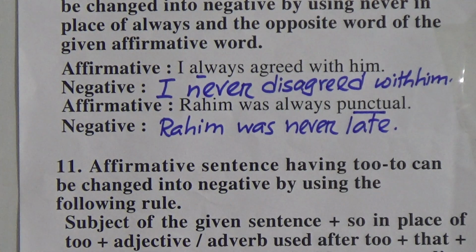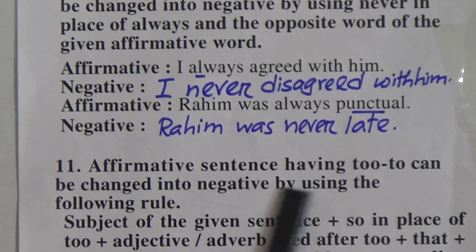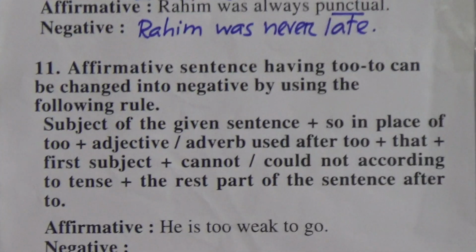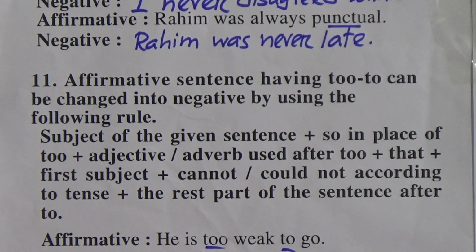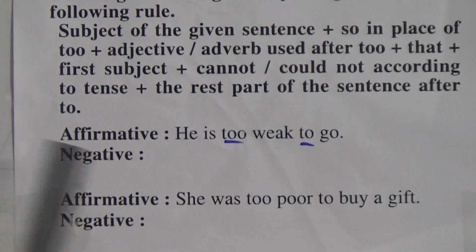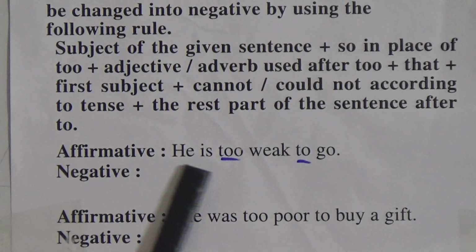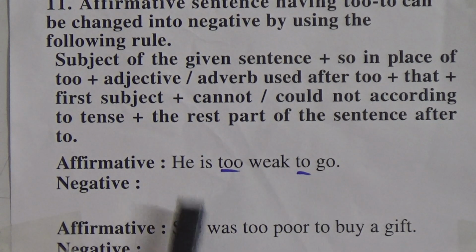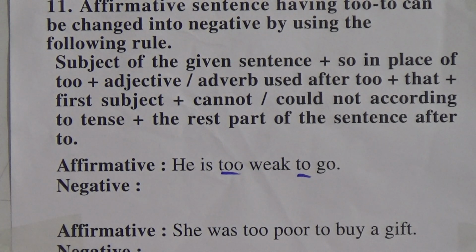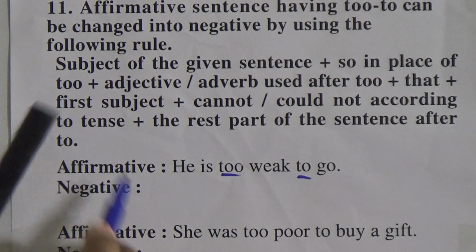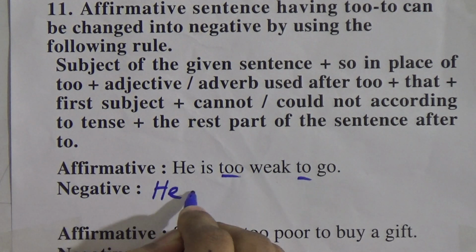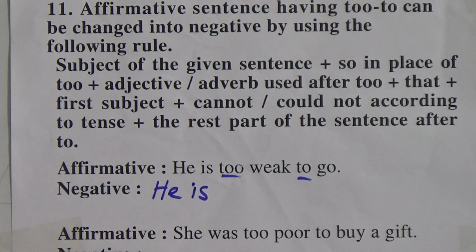Okay, rule number 11. Affirmative sentences having too can be changed into negative by using the following rule. So if a sentence has too, we get a negative meaning. He is too weak to go means he is so weak that he cannot go. This is the meaning. So first we have to use the subject of the given sentence. What is the subject? He. Subject and verb will remain the same.